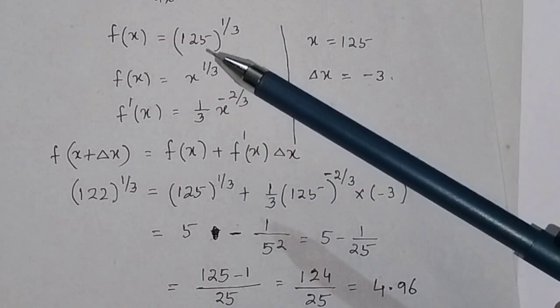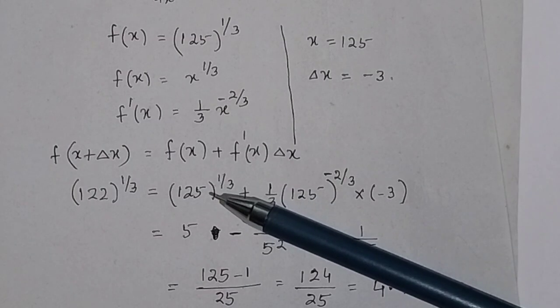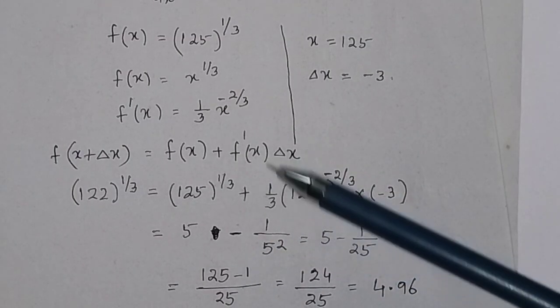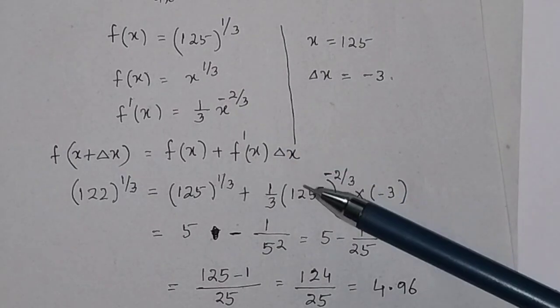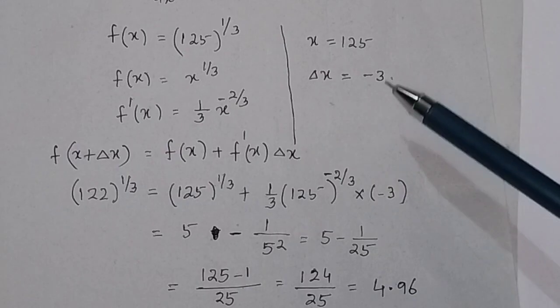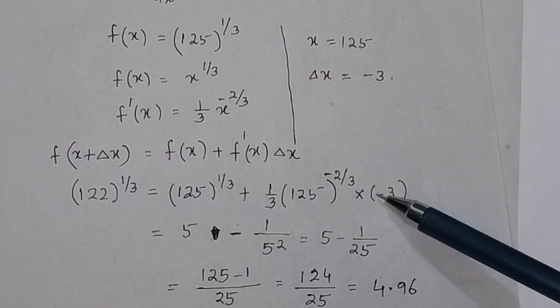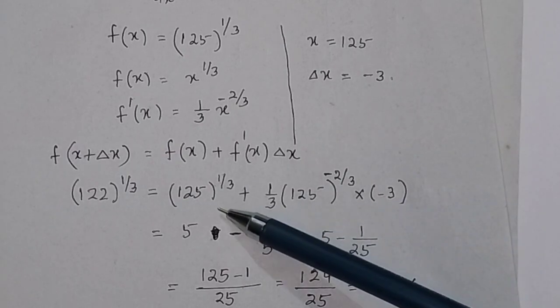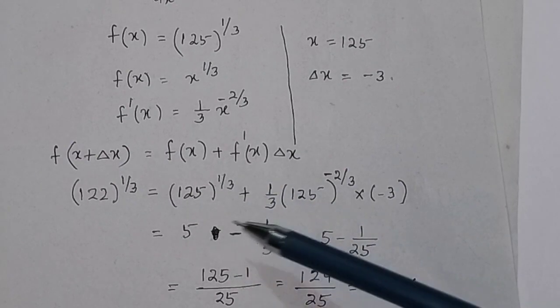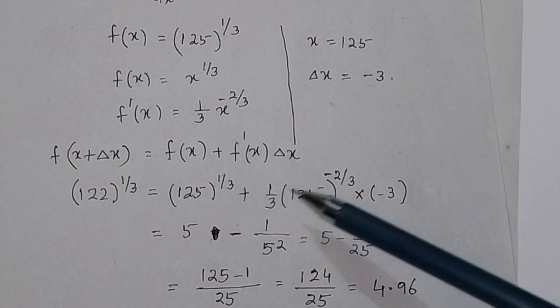Here f(x) is equal to 125 to the power 1 by 3 and f'(x) is equal to 1 by 3 x to the power minus 2 by 3. So 125 to the power minus 2 by 3 and Δx is equal to minus 3, so multiply with minus 3. And what is 125 to the power 1 by 3? It is 5. Then 3 cancels.